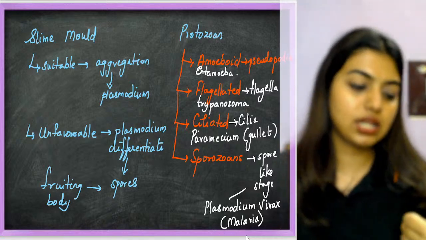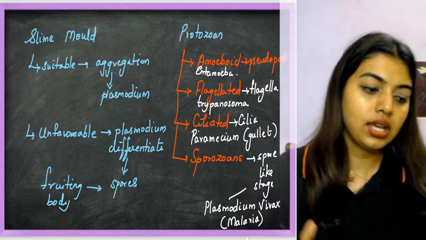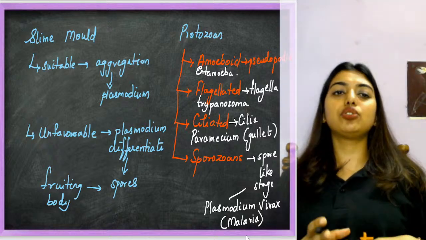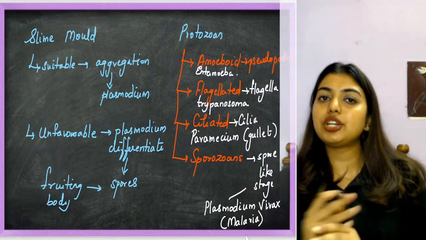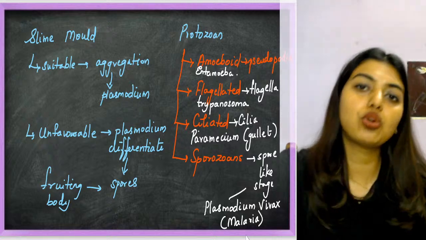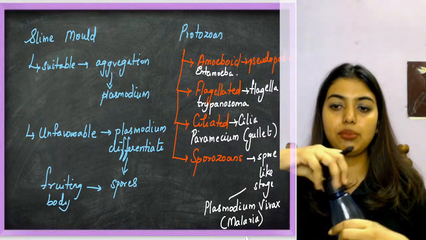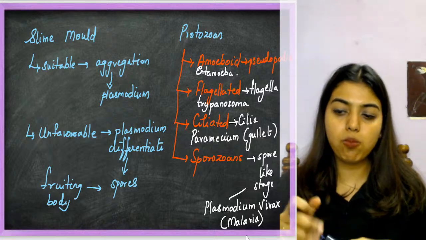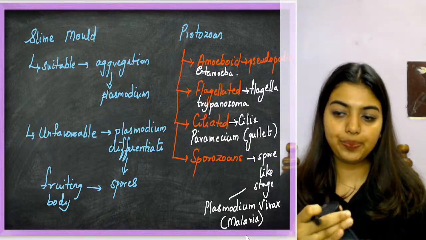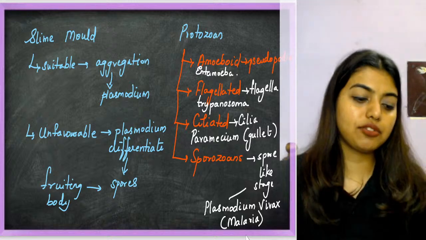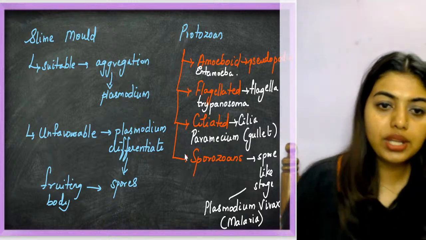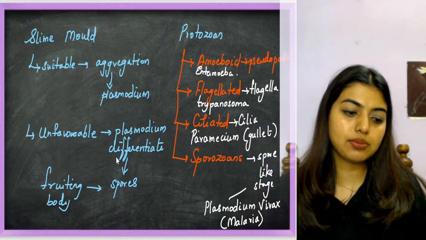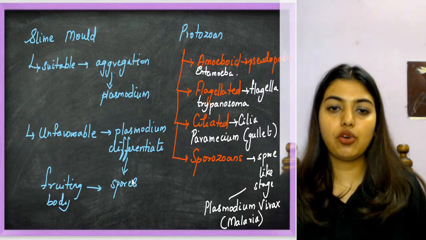So we did Protista, we did Monera. Now students, this is more than enough for you. You do not have to refer to hundreds of books. This information is more than enough. This is solid information. Plasmodium differentiated, yes, to form spores.